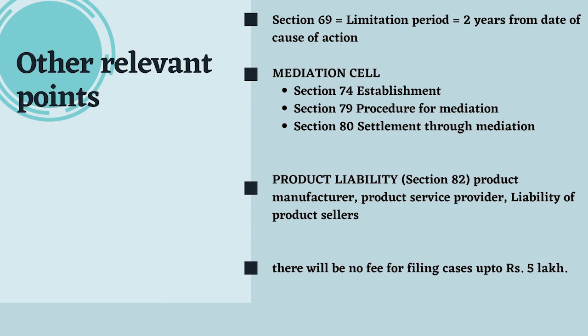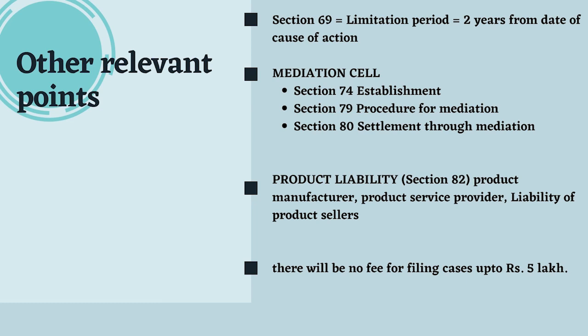The same is the case with consumer-related cases. How will it execute? A complaint will be referred by the Consumer Commission for mediation. If the Consumer Commission sees that there is scope for early settlement, it will refer the matter to the mediation cell.